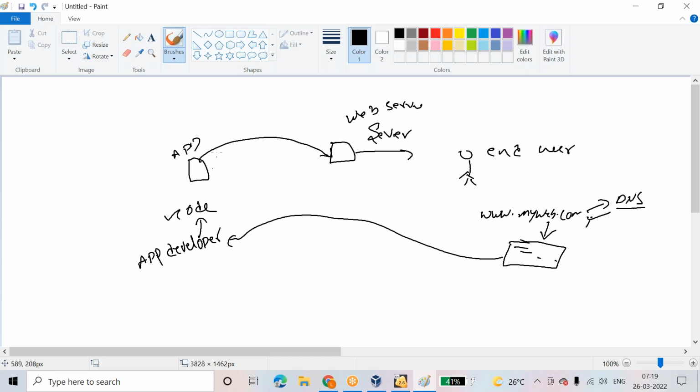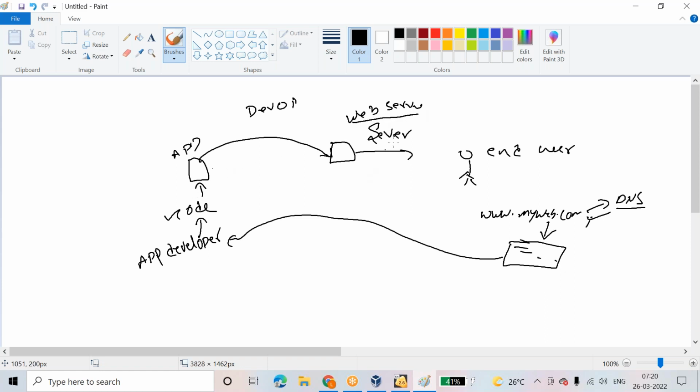So here is where the DevOps engineer will come. The DevOps engineer will take this code and convert it into the format which the web server will understand.